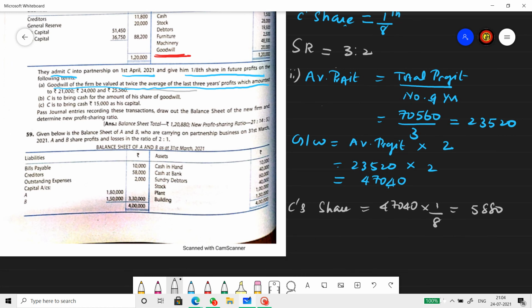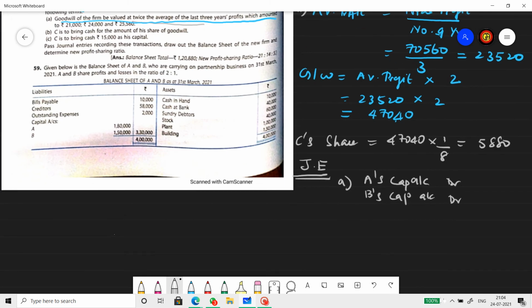Tell me the journal entry to write off the existing goodwill. A's capital account, B's capital account, to goodwill account.